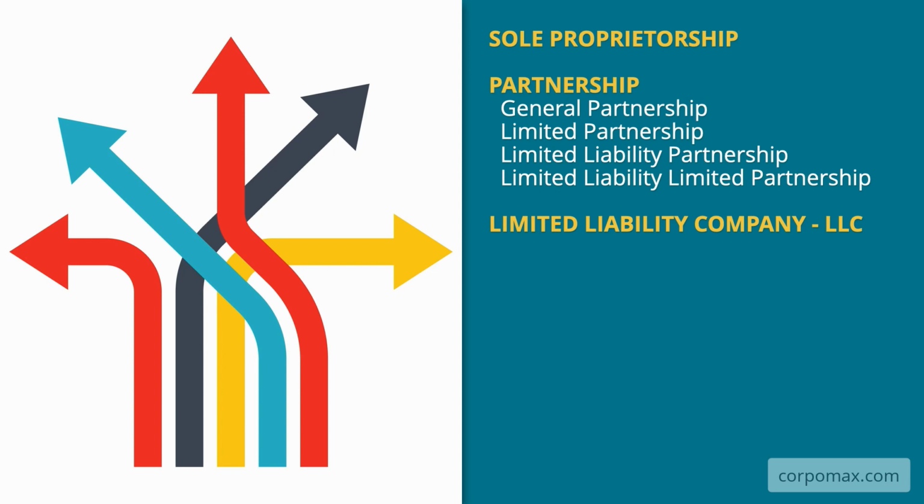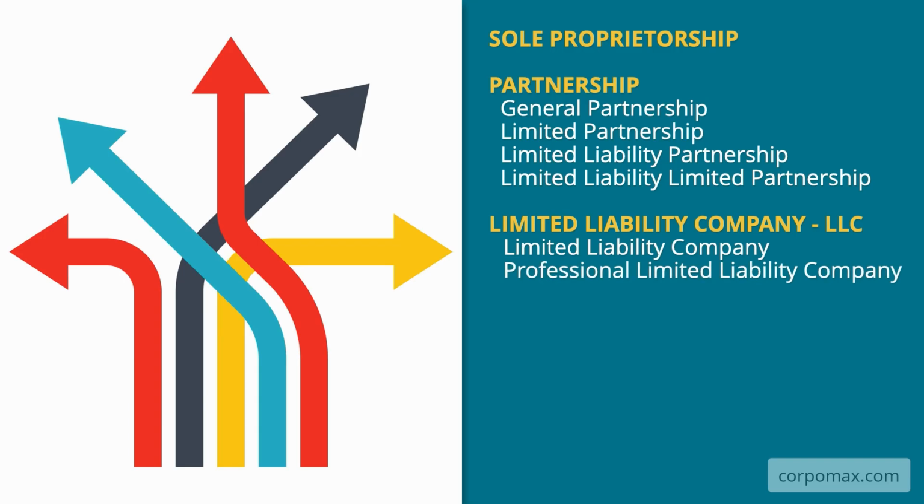Form 1, limited liability company. In its basic form, this kind of LLC is the most popular in the United States. Form 2, professional limited liability company. This kind of LLC is used primarily by U.S. professionals, lawyers, accountants, architects, engineers, etc.